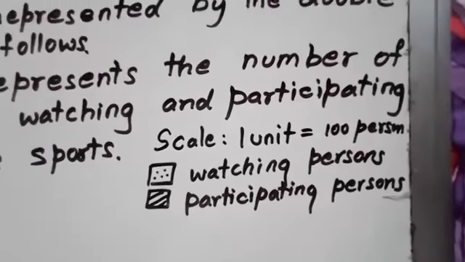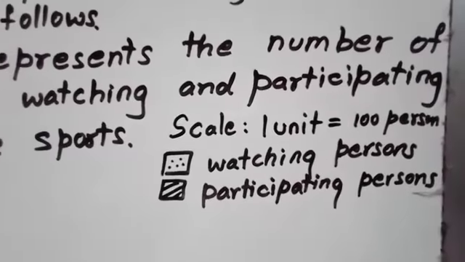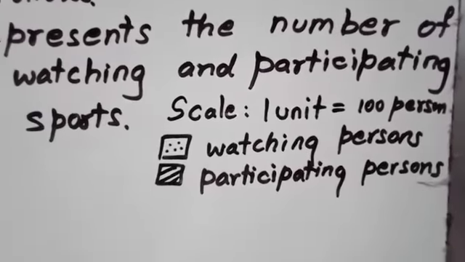So for watching persons we can use dots, and for participating we can use lines in the bars, because it will make it easy to compare as well as to identify. Hope you understood how to find the scale and how to draw the double bar graph.